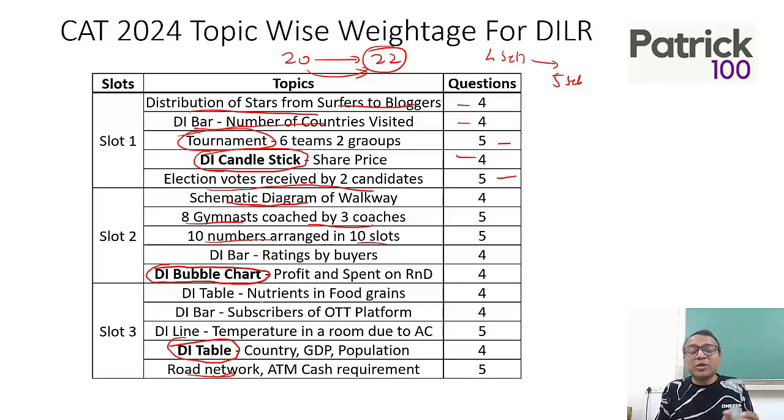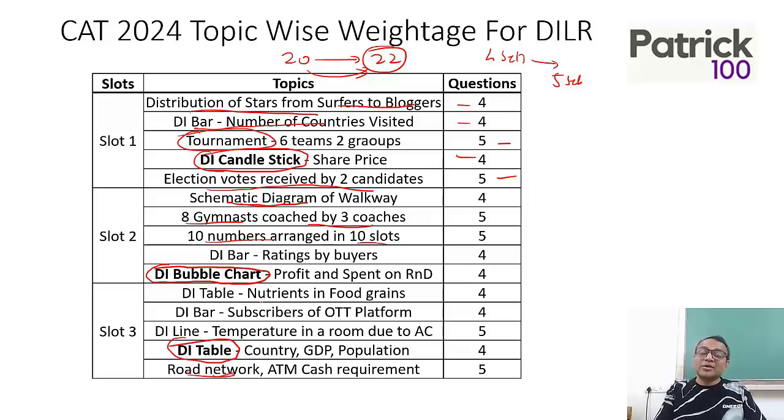My normal suggestion would be to look at the past DI questions and try to understand how they are, so that you can refer to similar ones. The same questions may not come, but when you refer to a number of questions, automatically there will be a mixture of different concepts that may come in the examination. Even if something is very new, somewhere or the other it has been there. When you practice a lot of DI sets, you become more familiar, and that familiarity will help you solve. This is the CAT 24 paper.